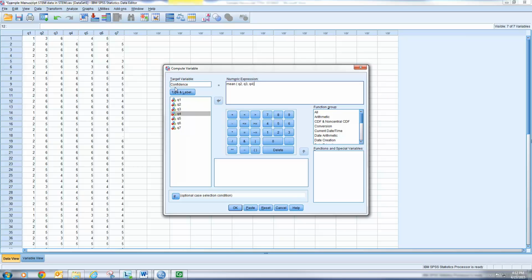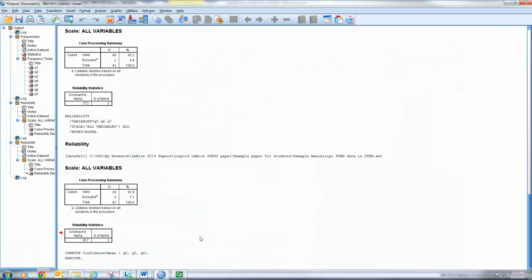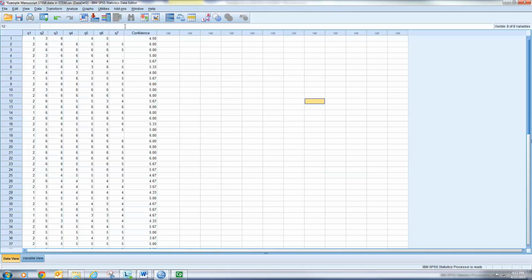So I'm going to create a new target variable called confidence. It's going to be made up of the mean of Q2, 3, and 4. Okay, so I'll just say OK. That takes me to the output and it just says computed this. So I'm going to go back to the data set, and there's our new variable called confidence, and it's an average of Q2, 3, and 4.